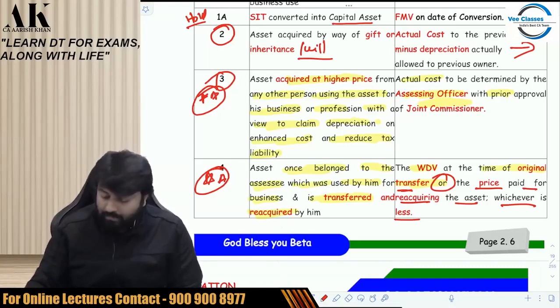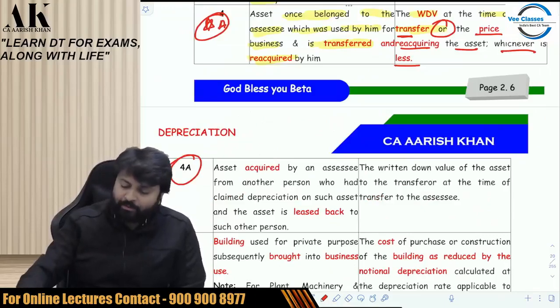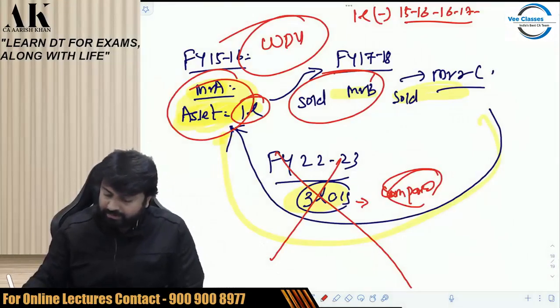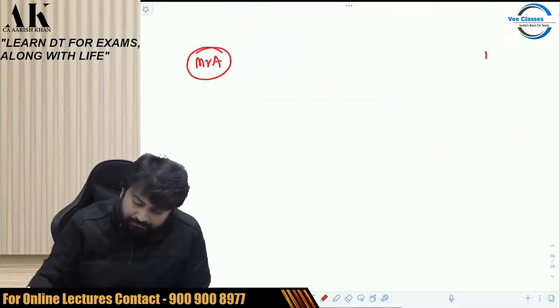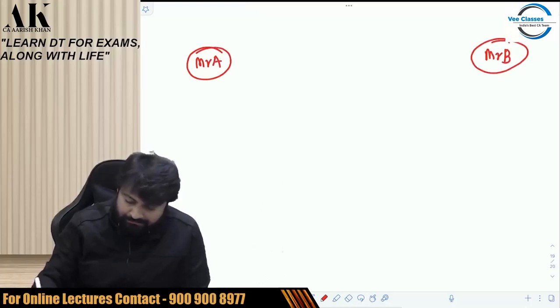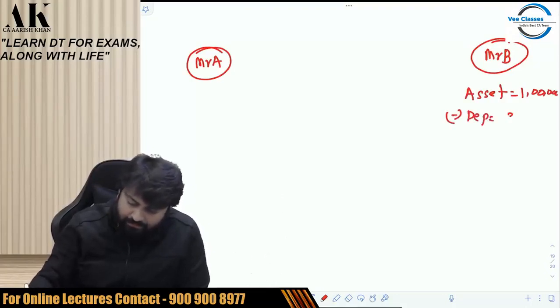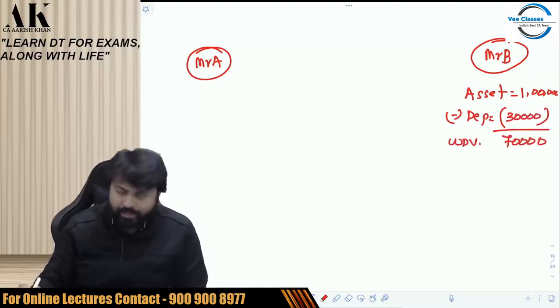Yes, I hope it is. Let's move on to the next one. Explanation 4A. Now, what is this explanation all about? Let me give you an example of this one also. Pay attention, please. There is Mr. A over here. There is Mr. B over here. Mr. B has purchased an asset of 1 lakh rupees. And he is claiming depreciation also. Say 30,000 he has claimed depreciation. 70,000 is the WDV.